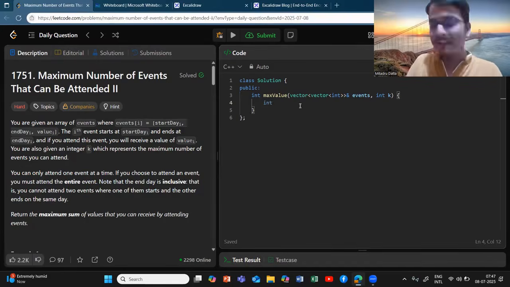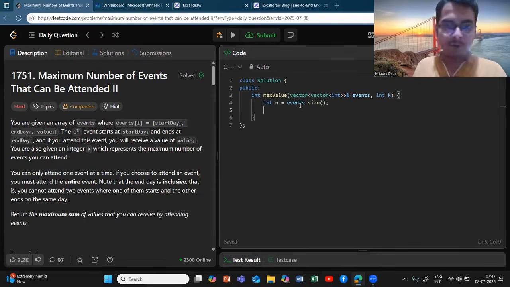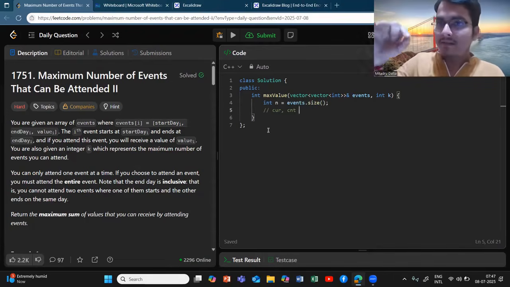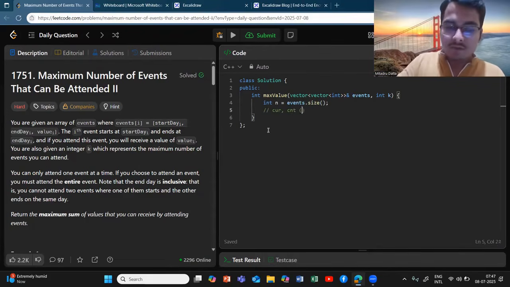First we will start with the recursive approach. As I have already told you, the states of the DP will be nothing but current index and count. Initially I am at zero index, and I have picked zero intervals. So both are zero initially.